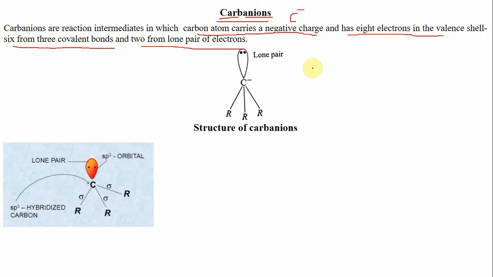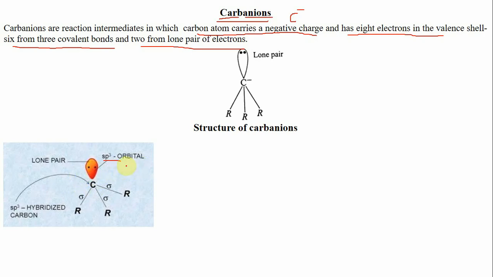Now if we look at the structure of these carbanions, normally they can have sp3 hybridization or sp2 hybridization. For example, methyl carbanions or simple alkyl carbanions have sp3 hybridization, in which carbon has 4 sp3 hybrid orbitals with one electron in each.